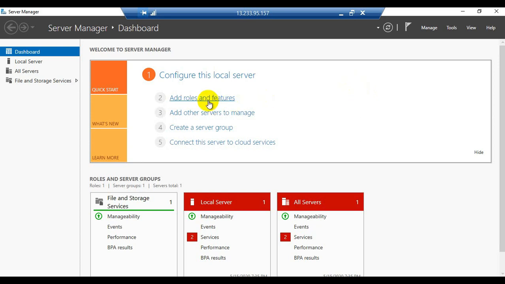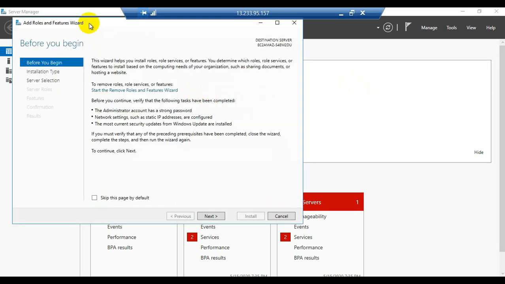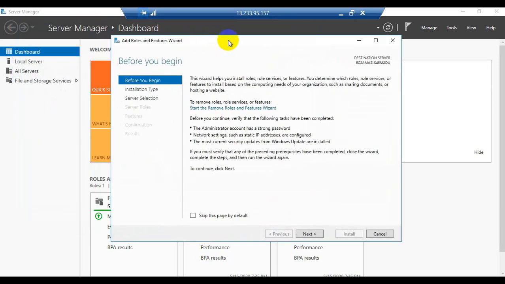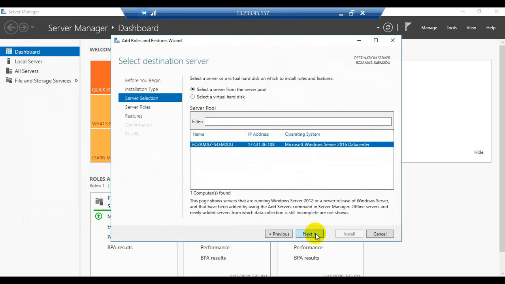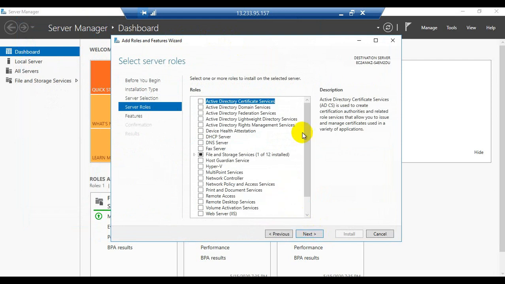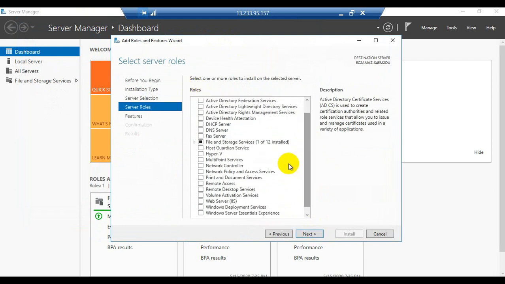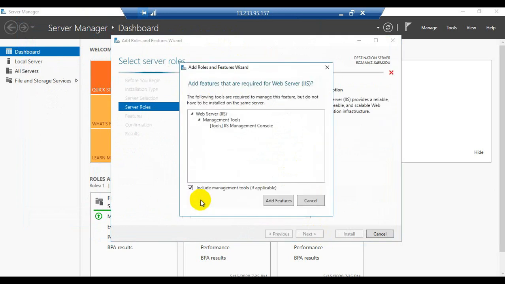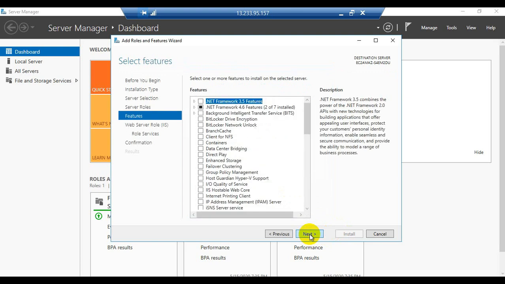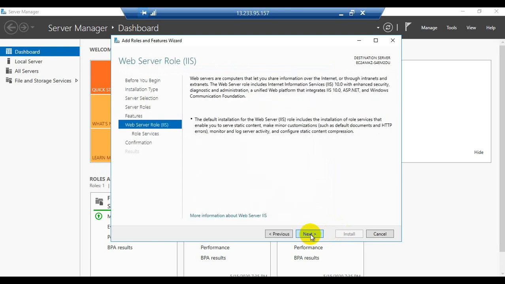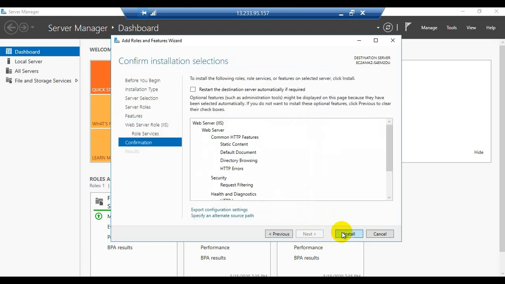Now click on add roles and features. So the add roles and features wizard has been started. Now click on next, next again, next, and here under the roles we can find a role with the name web server IIS. Now click on add features, click on next, next, next, next, install.